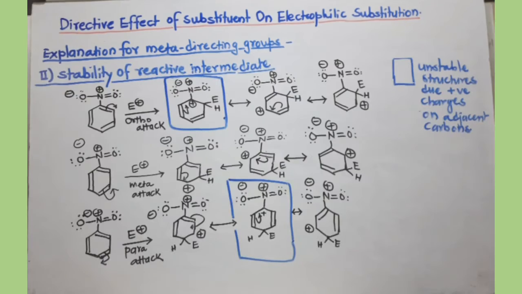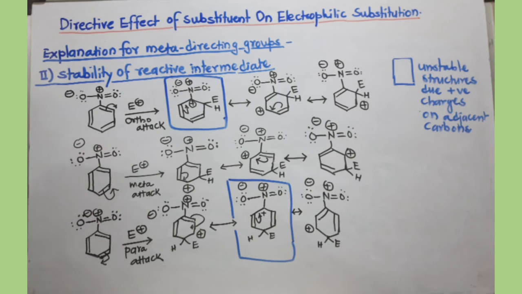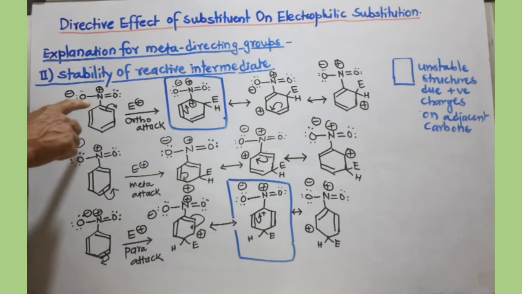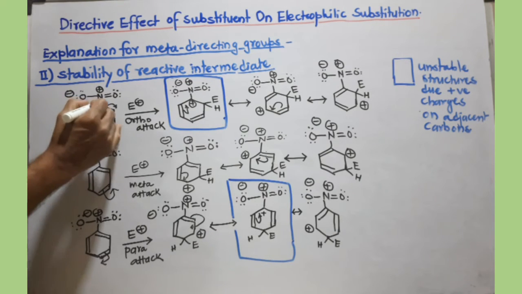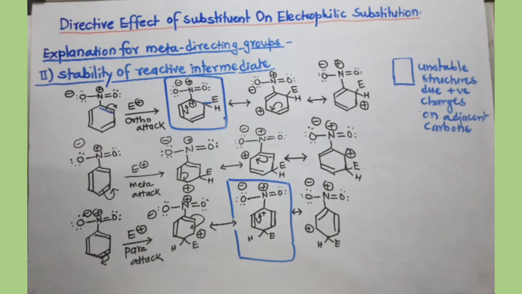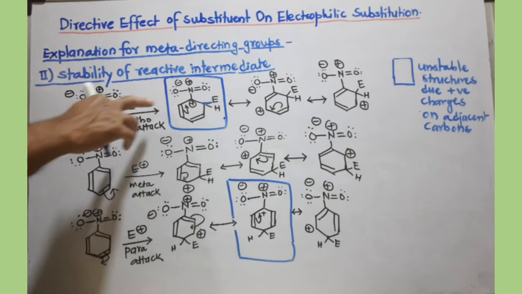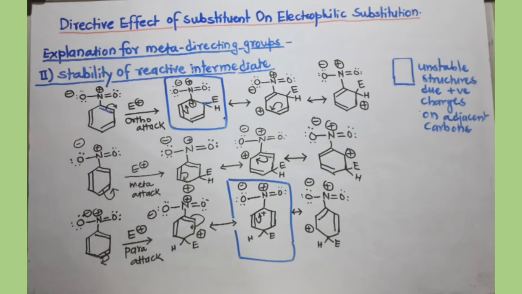Now we are considering the stability of the reactive intermediate, which is formed after the attack of the electrophile in the first step. For that purpose we are considering three possibilities. Ortho attack: for ortho attack we are removing this bond outside at the ortho position. Which bond? I am showing it using a different color. If I remove this bond outside, you can watch that a positive charge will develop on this carbon.